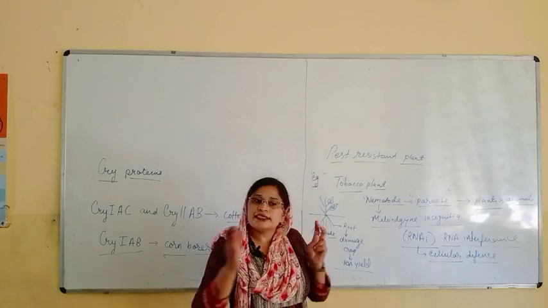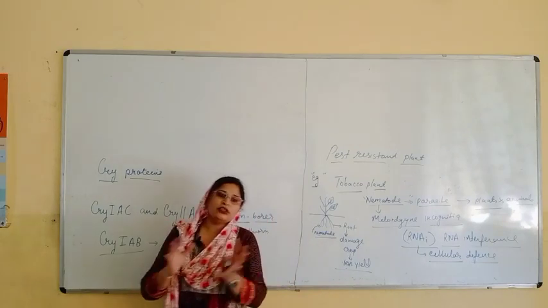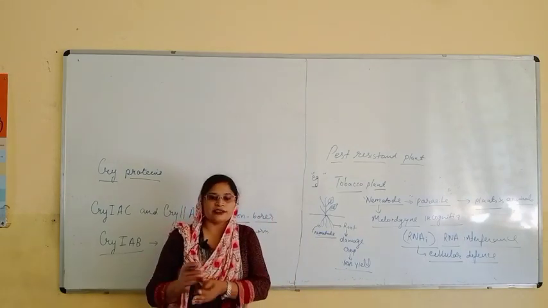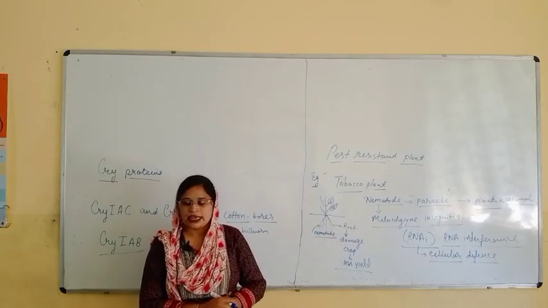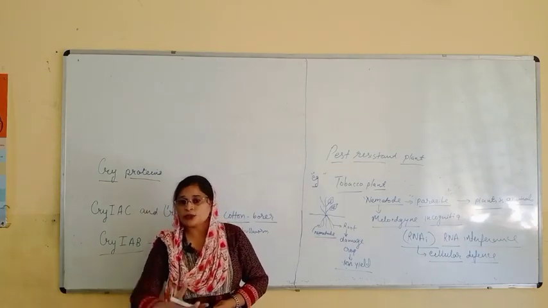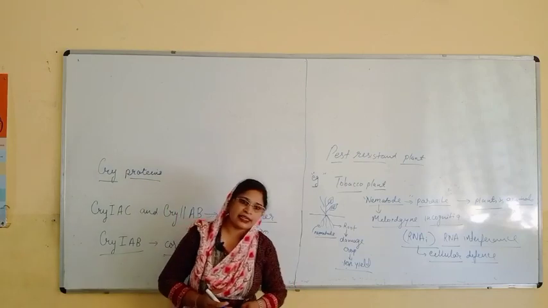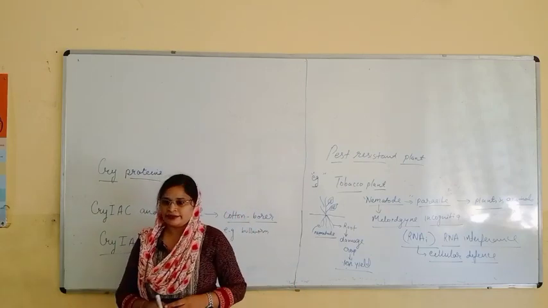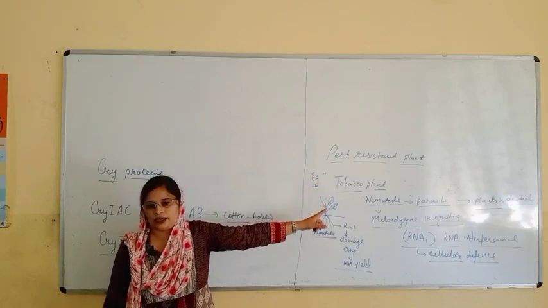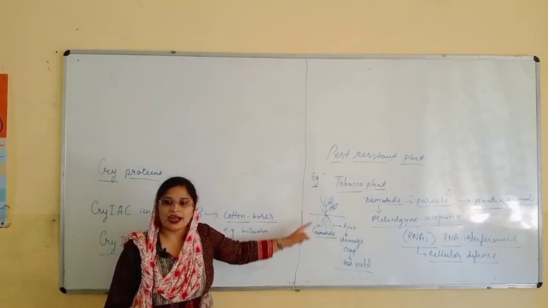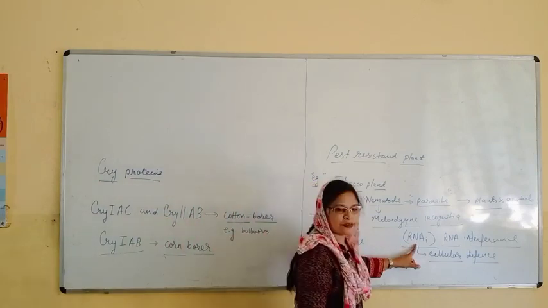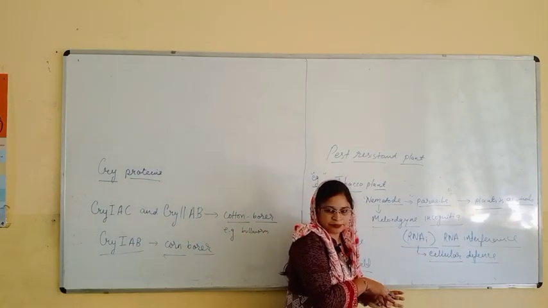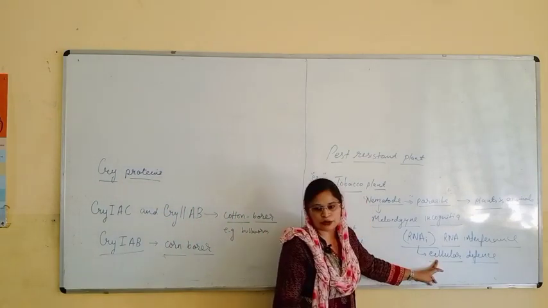Another thing, this strategy can apply to all eukaryotes. I hope you know the difference between prokaryotes and eukaryotes. As earlier I talked about the genes we are getting, Bacillus thuringiensis is a prokaryote, right? But this nematode is eukaryotic. This plant is eukaryotic. So RNA interference is a strategy which helps us do cellular defense.